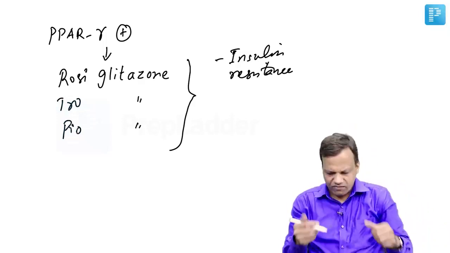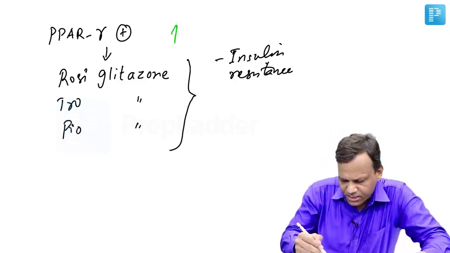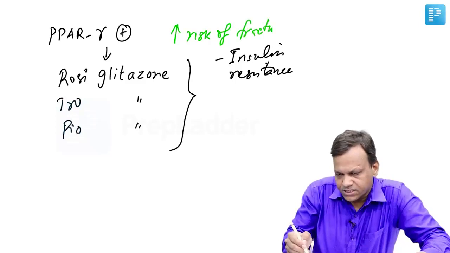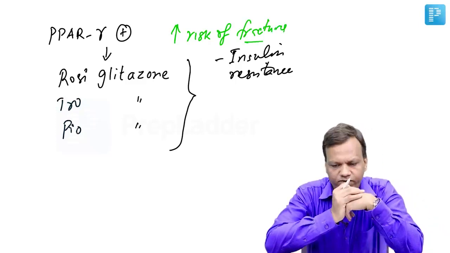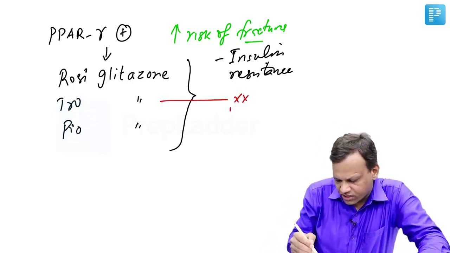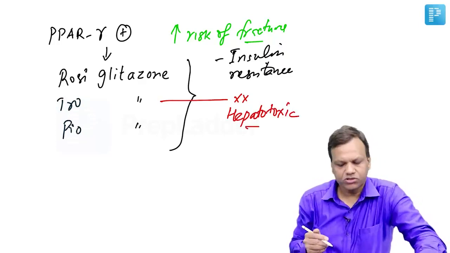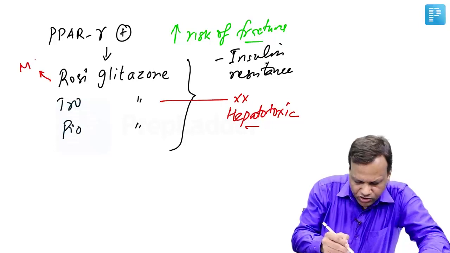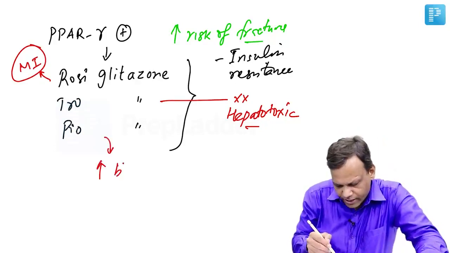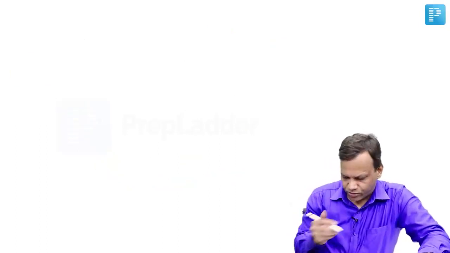Now, glitazones have one important problem: with long term use, they have been associated with increased risk of fractures. Troglitazone has been withdrawn because it was highly hepatotoxic. Other glitazones can also cause hepatotoxicity. Rosiglitazone increased the risk of myocardial infarction, whereas pioglitazone increased the risk of urinary bladder carcinoma. So that is about glitazones.